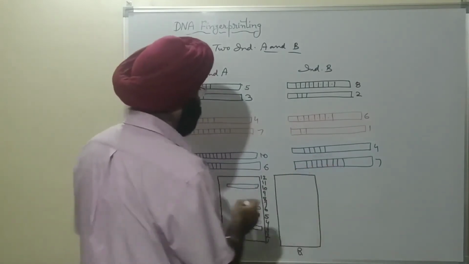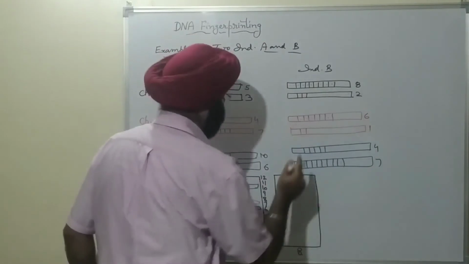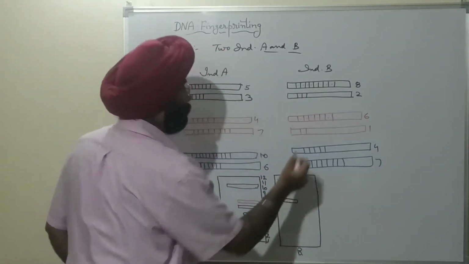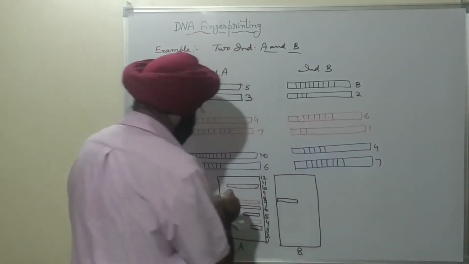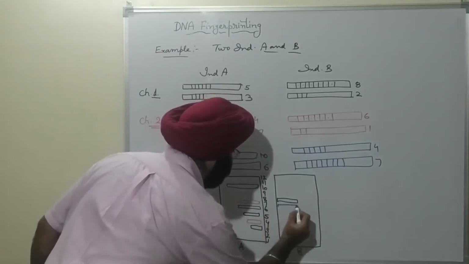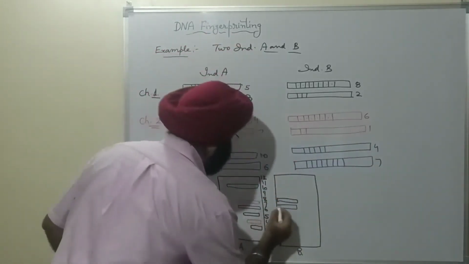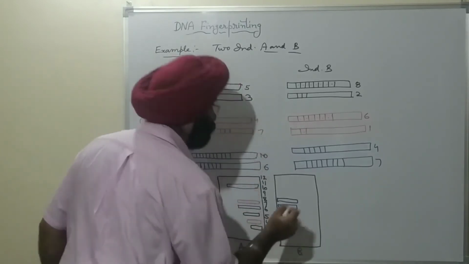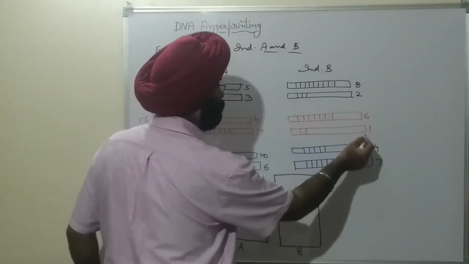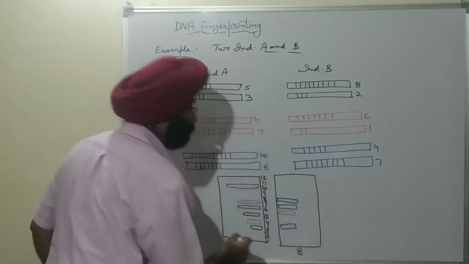And in the case of individual B, the higher molecular weight is the black one, this one, 8, and it will come here. After it comes 7, the blue one, and then 6, the red one will be here, and then 4.